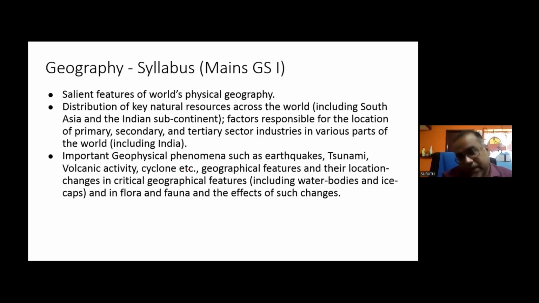So what does this particular etc mean? If you ask me, the etc simply means go and see what are the natural hazards listed under NDMA.